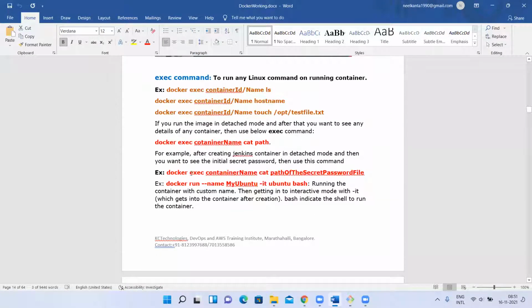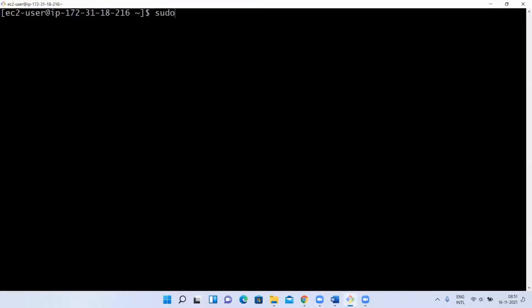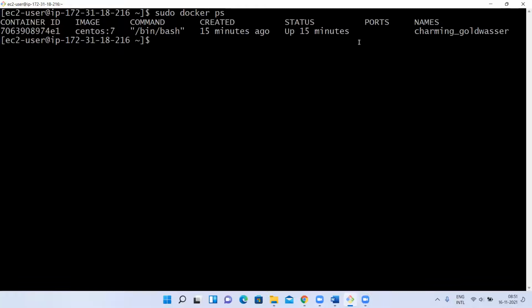Next, inspect also I just now discussed, right? Next, this important thing I forgot, let me discuss before I forget. I have a container, right? If I want to execute some command inside the container, for example I want to create a folder or create a file inside this container, can you tell me what I should do to create a file inside the container?